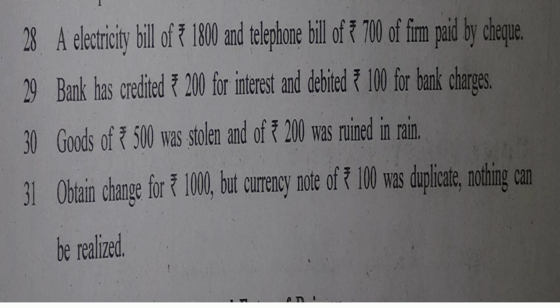So obviously nothing can be realized out of this. So this is our loss. Which type of loss? This is not loss of goods, that we'll write loss due to exchange of currency notes or anything like that. This is nowhere related to goods. This is purely related to cash. So this type of loss is termed as sundry loss.